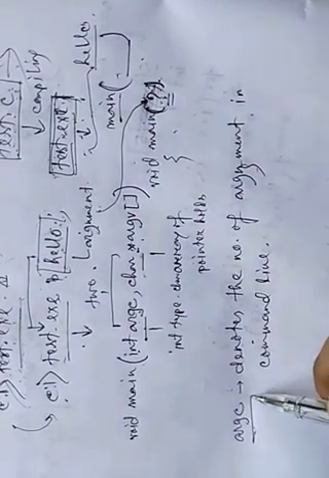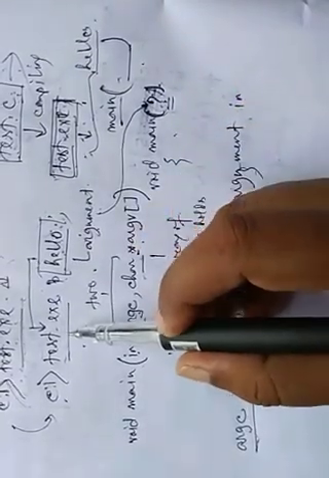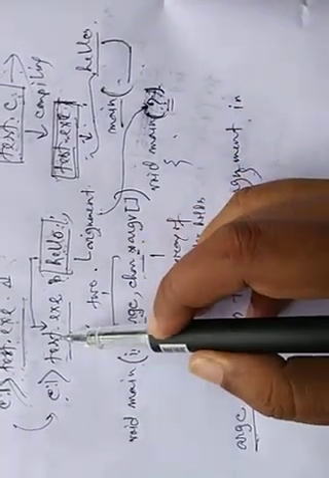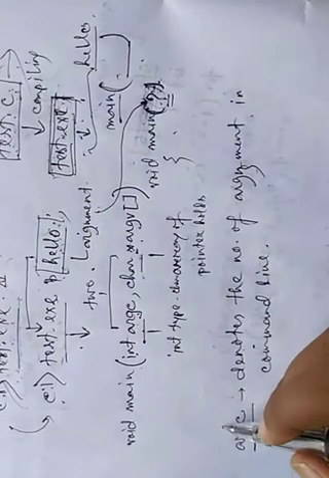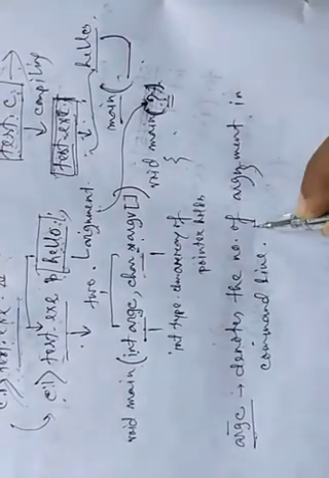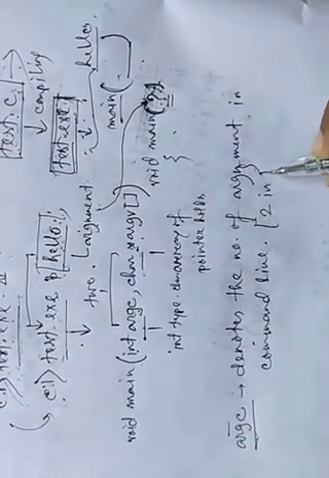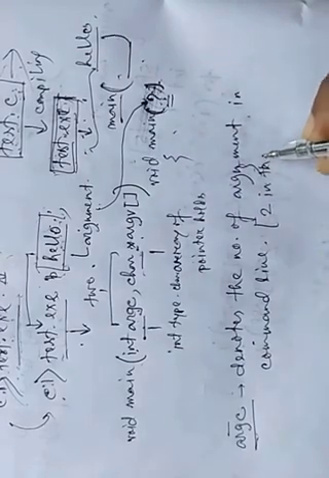So how many arguments are there in the command line? argc holds that number. Here there are two arguments, test.exe and hello, so argc is 2 in the example.